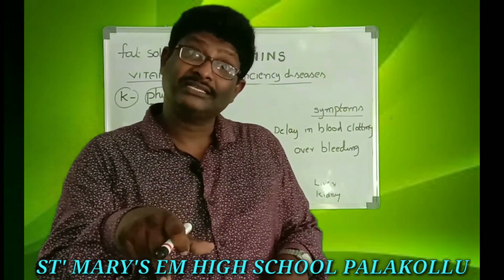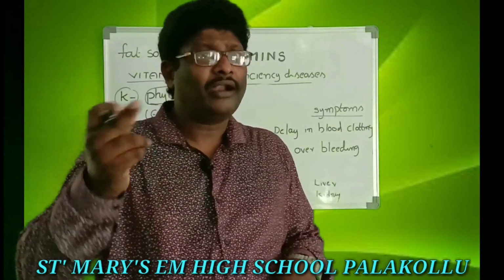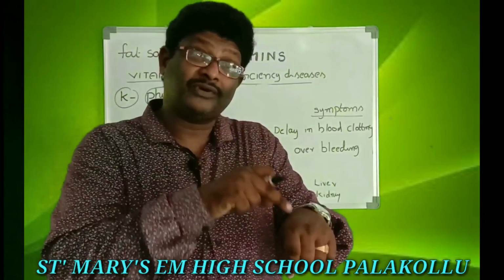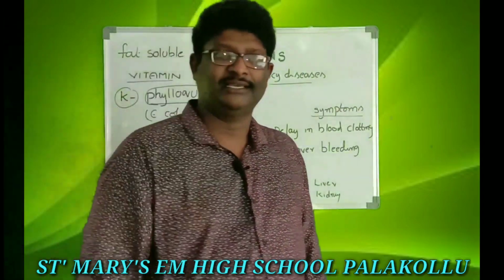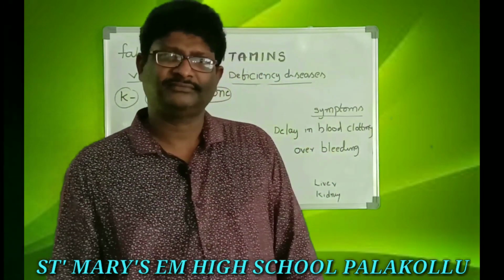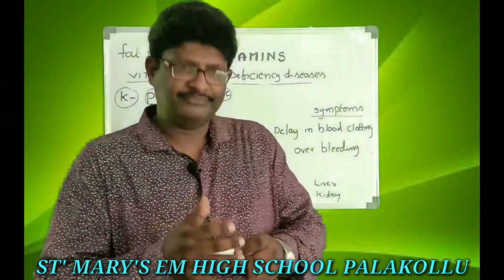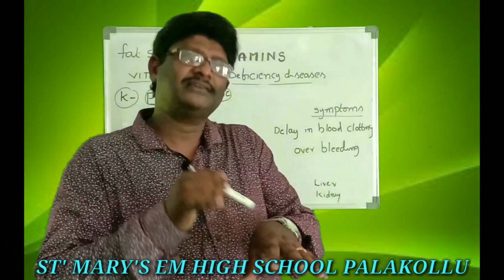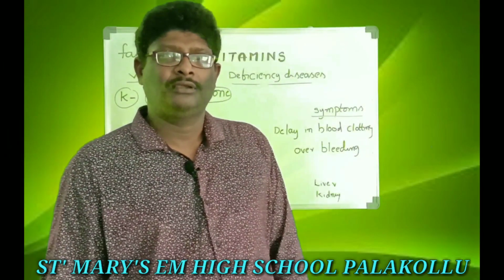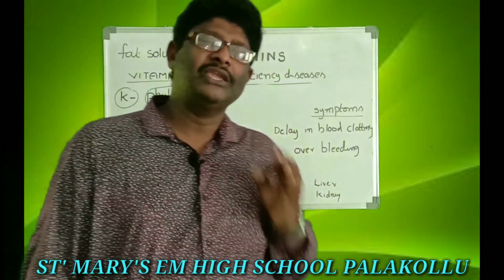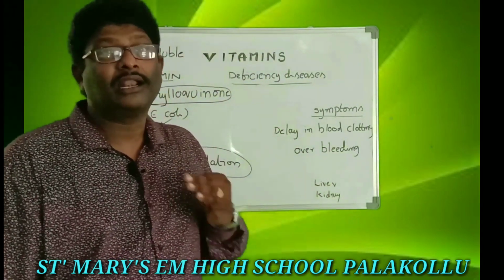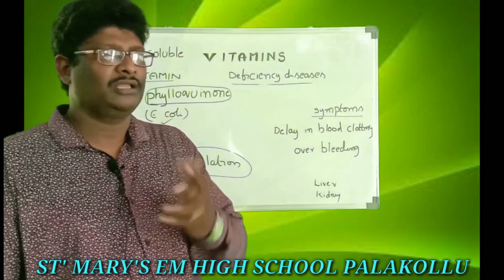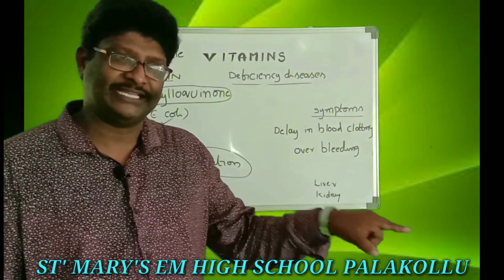If you are having a sufficient quantity of vitamin K in your body, the coagulation process takes place within 6 minutes. It means vitamin K is very useful for clotting of blood. The clotting process is called coagulation. Then over-bleeding will not take place when we meet with an accident.